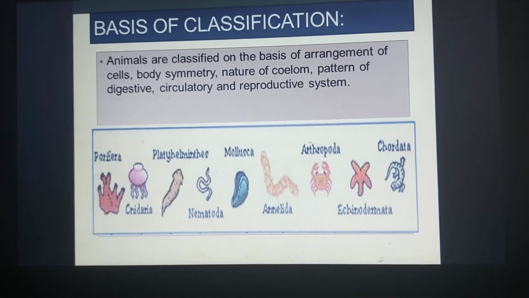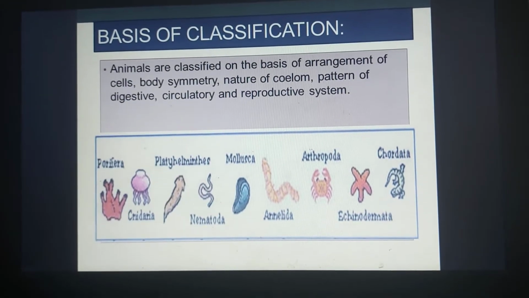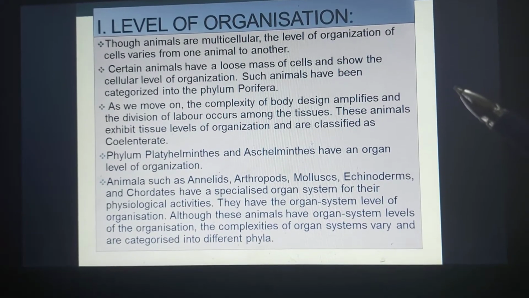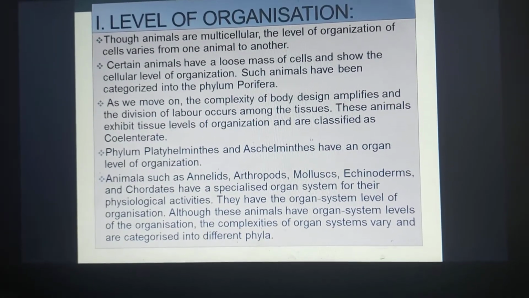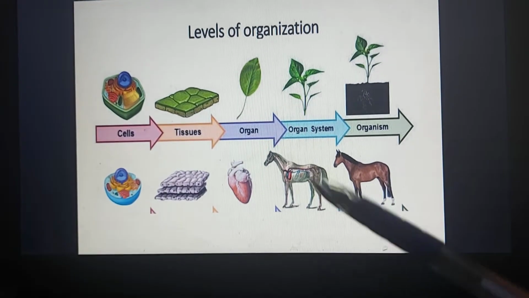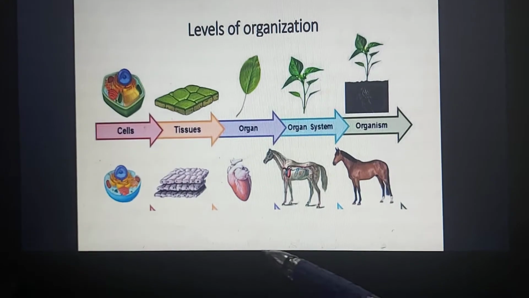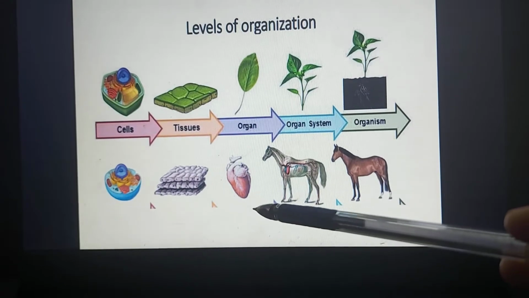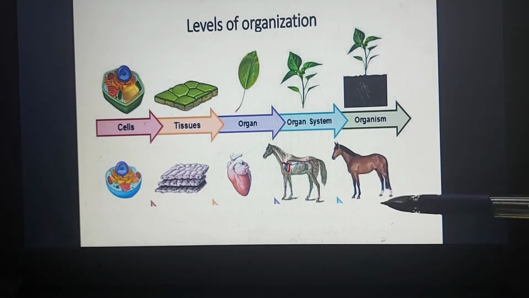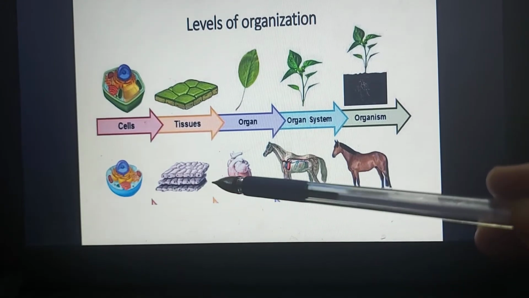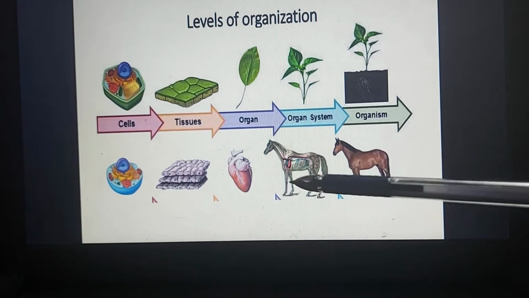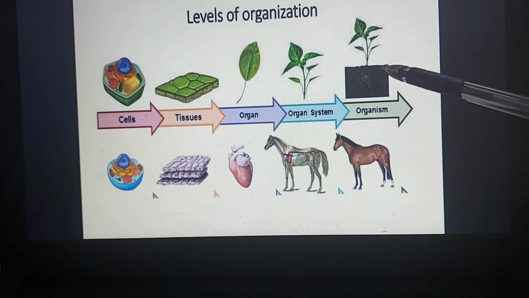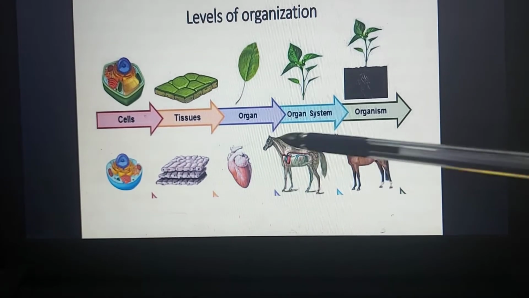So let's discuss the different bases used for the classification of animals. The first base is the level of organization, which is very simple. We had done it in our junior section also: the level of organization begins from a single cell that is arranged in the form of tissues, then organs, organ system and the organism. You can see here the single cell making a tissue, which makes some organs, then the organ system, and finally the organism is formed. The same pattern also exists in plants, but here we are discussing animals.